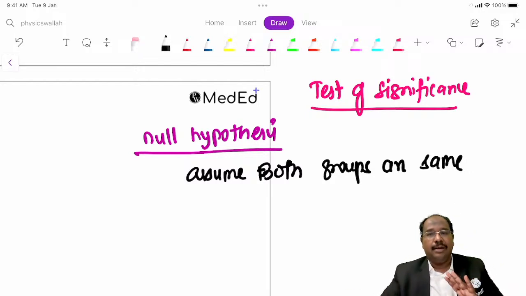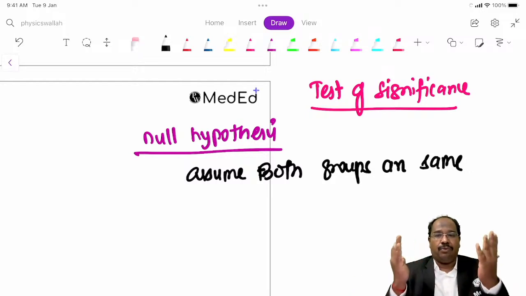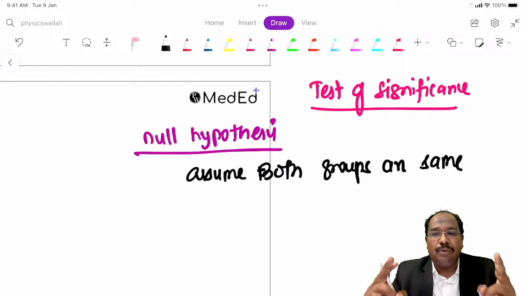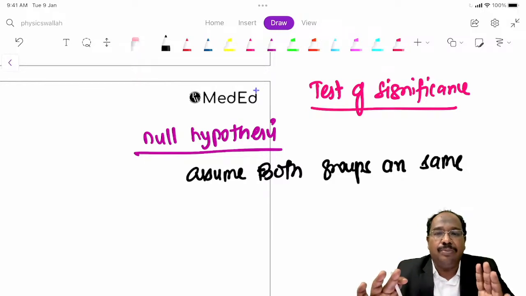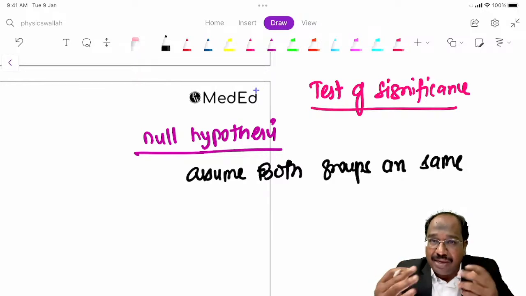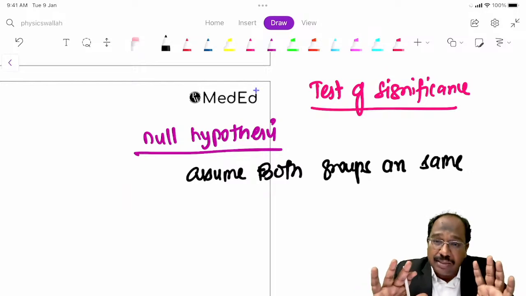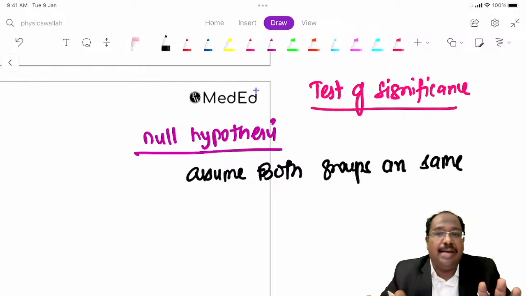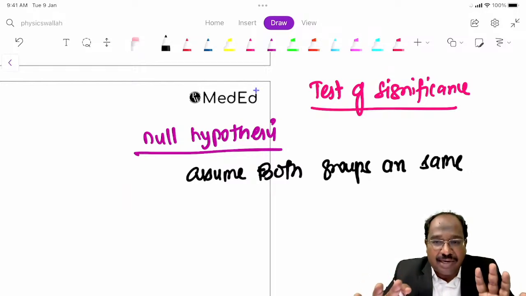I am repeating again. For test of significance I have two groups, and I want to check whether one drug is better than the other. My first assumption will be the null hypothesis, that means I am assuming that both the groups are same. After that I do some statistical test and get the p value.